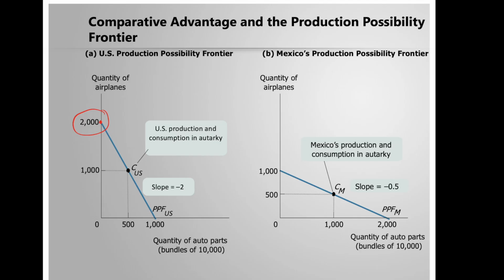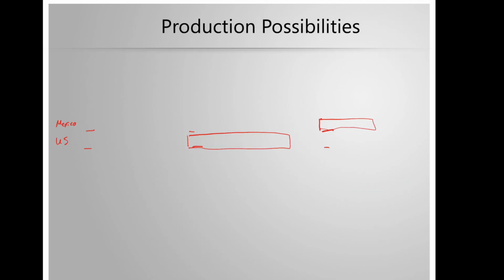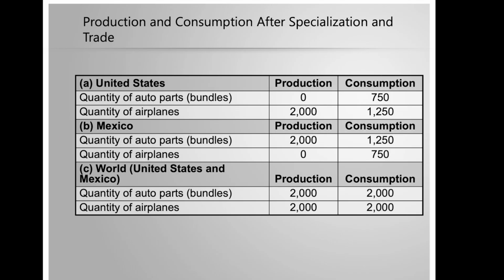If Mexico specializes in auto parts and only produces auto parts, it can produce 2,000 bundles of auto parts. We should remember that when we look at the table below. So if the US specializes and produces only airplanes, it will be able to produce 2,000 airplanes, and Mexico will be able to produce 2,000 auto part bundles.